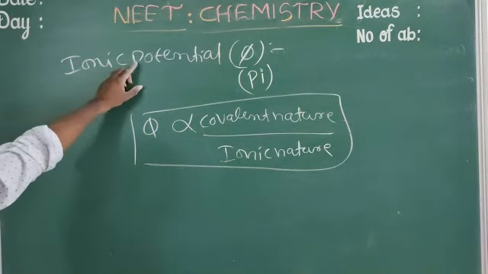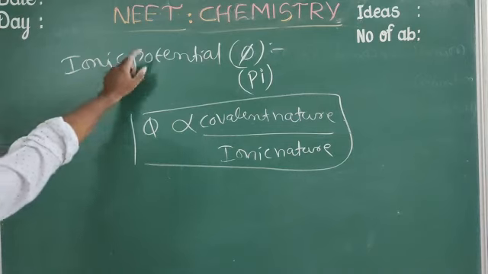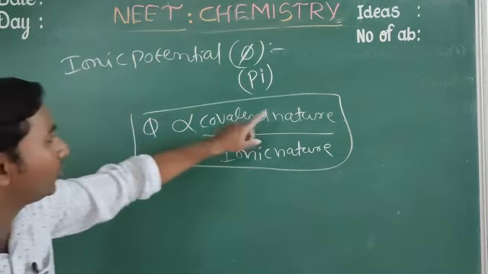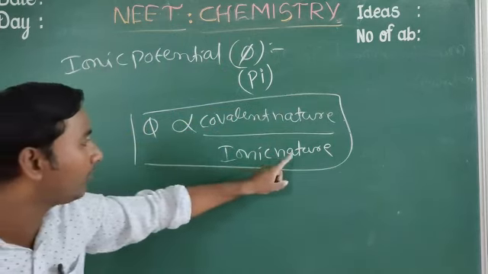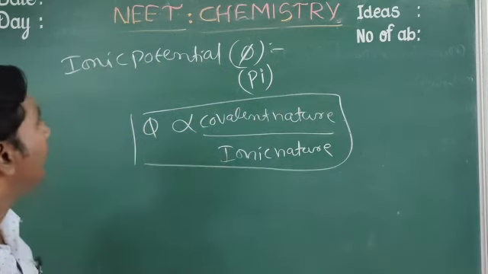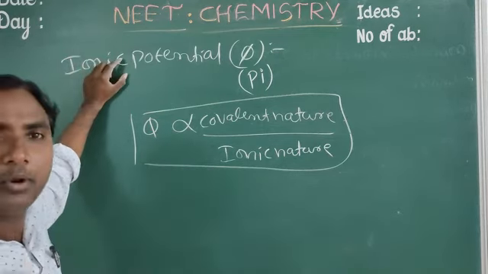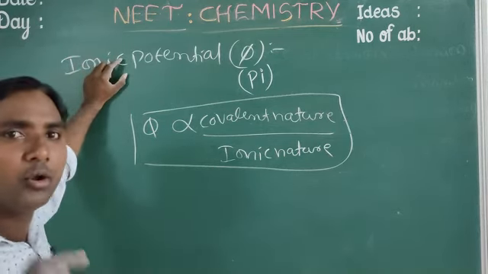So this is ionic potential, a small topic, represented by pi. Pi is directly proportional to covalent nature and inversely proportional to ionic nature. More ionic potential means more covalent nature.